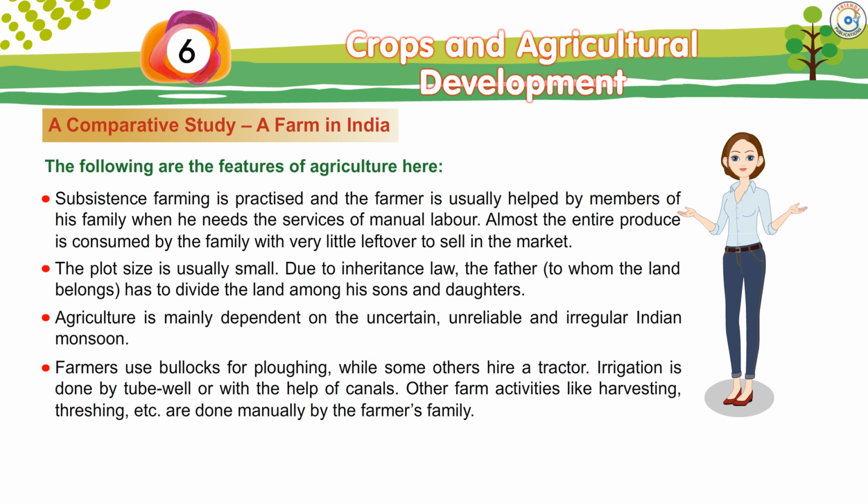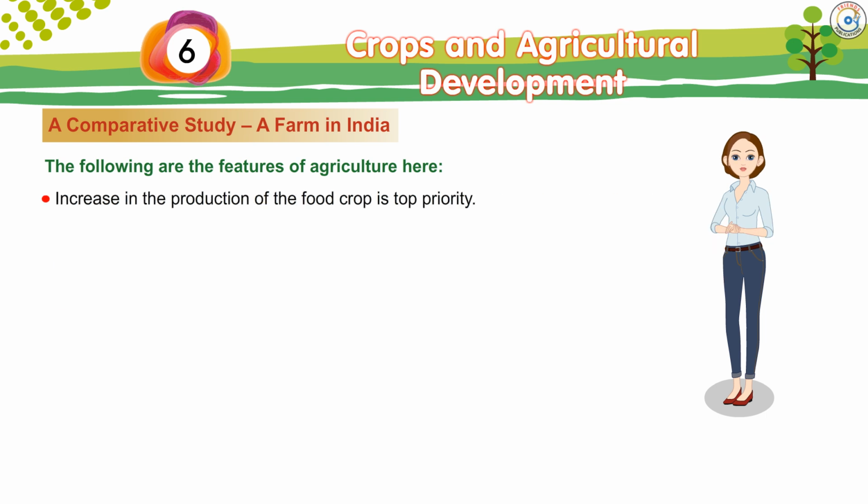Other farm activities like harvesting, threshing, etc. are done manually by the farmer's family. Increase in the production of the food crop is top priority. Fodder crop acreage is very small.